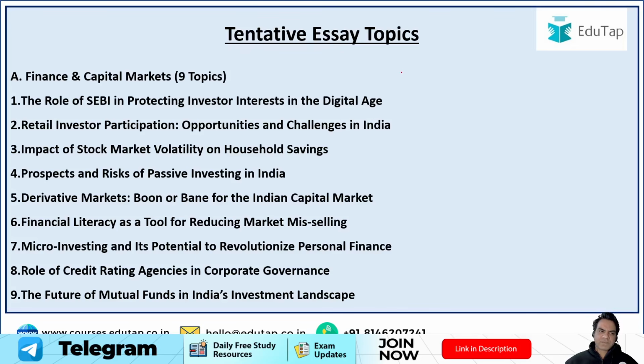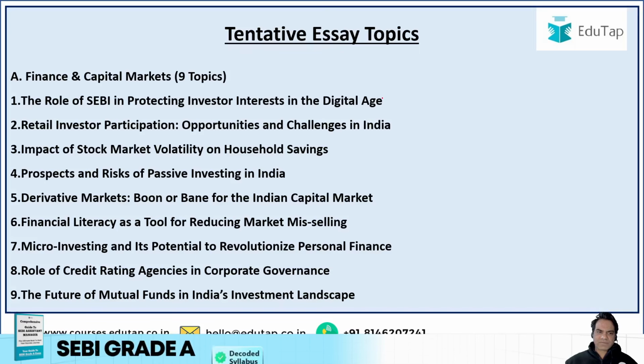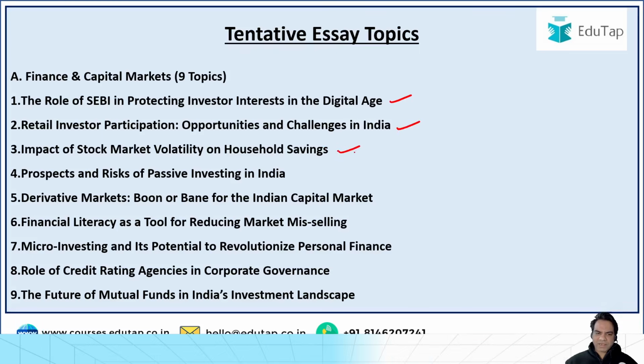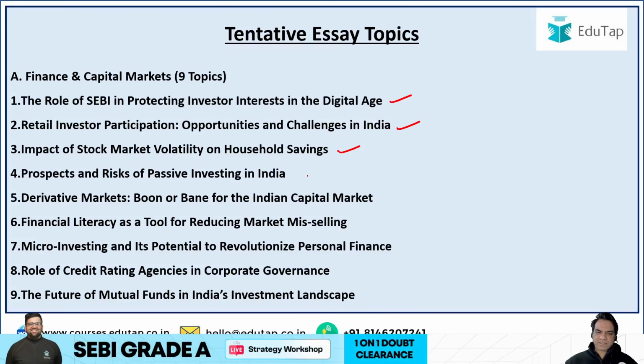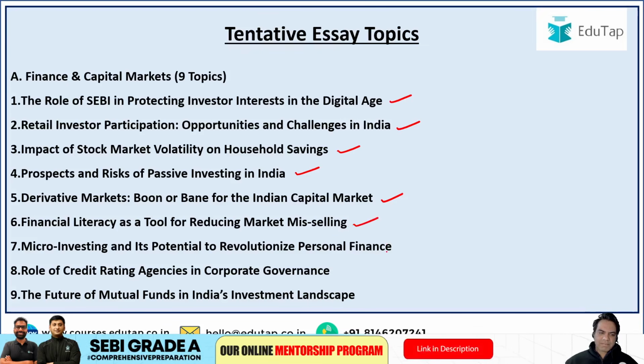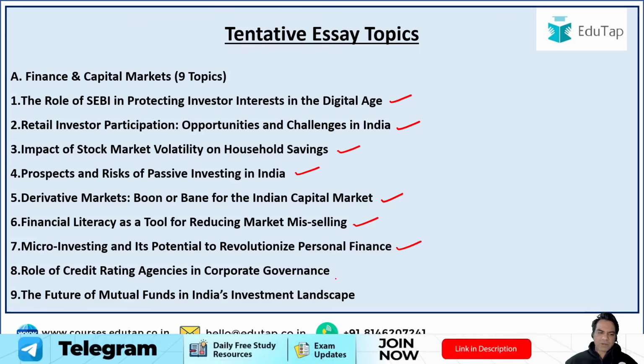So first, topics based on finance and capital markets: the role of SEBI in protecting investor interest in the digital age, retail investor participation, impact of stock market volatility on household savings, prospects and risks of passive investing in India, derivative markets, boon or bane for the Indian capital market, financial literacy as a tool for reducing market mis-selling, micro investing and its potential to revolutionize personal finance, role of credit rating agencies in corporate governance, good topic, the future of mutual funds in India, India's investment landscape, again a good topic.